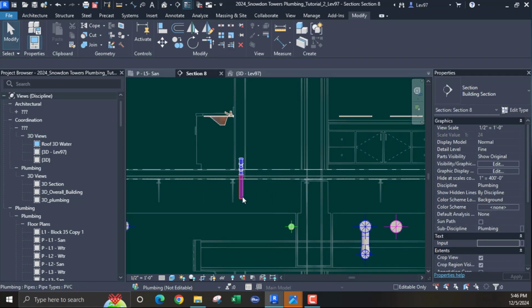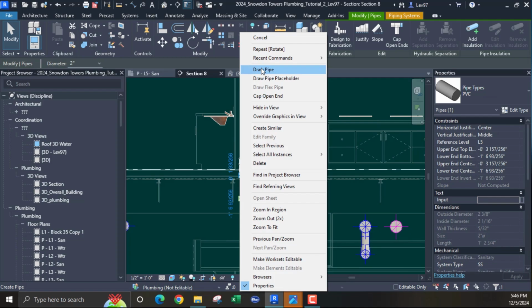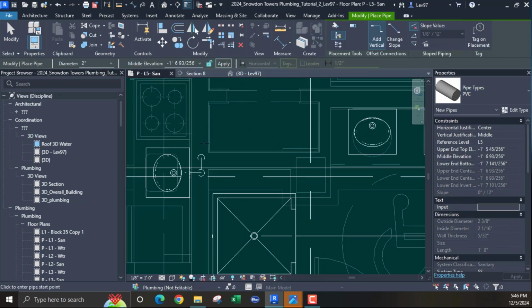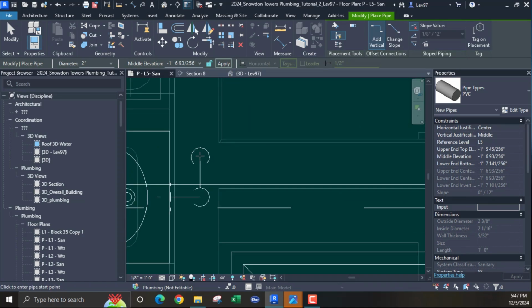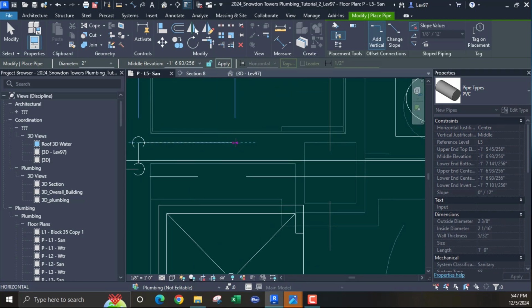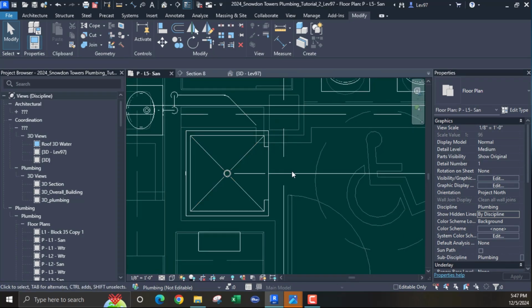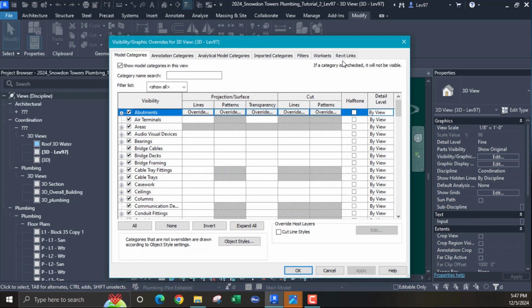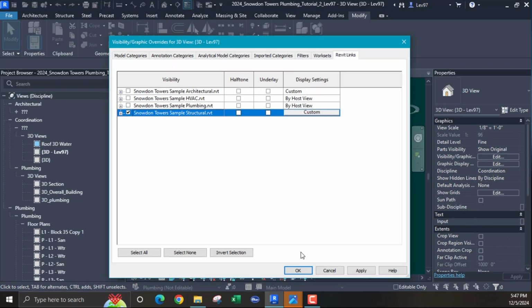Can I go? Let's go here. Draw a pipe. Let's go back. Let's go here. I think I'm there. And go 45. Well, let's go out just a little bit. And go 45. Okay. Because I can grab that guy, but let's see what's going on. Where's that beam? Let's turn the beam back on, or a structure link.